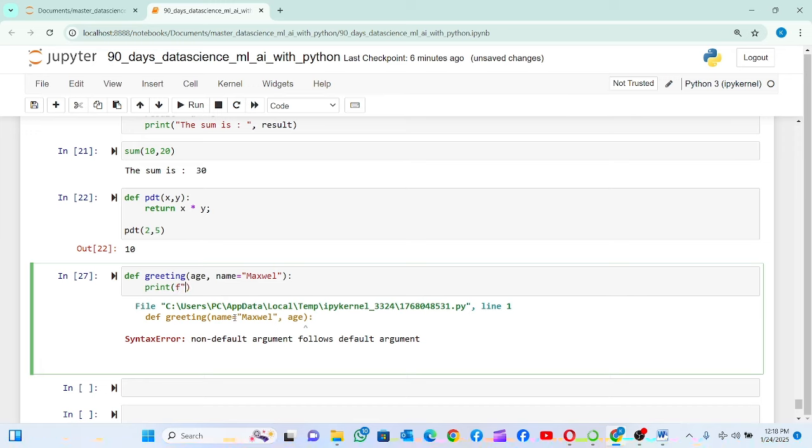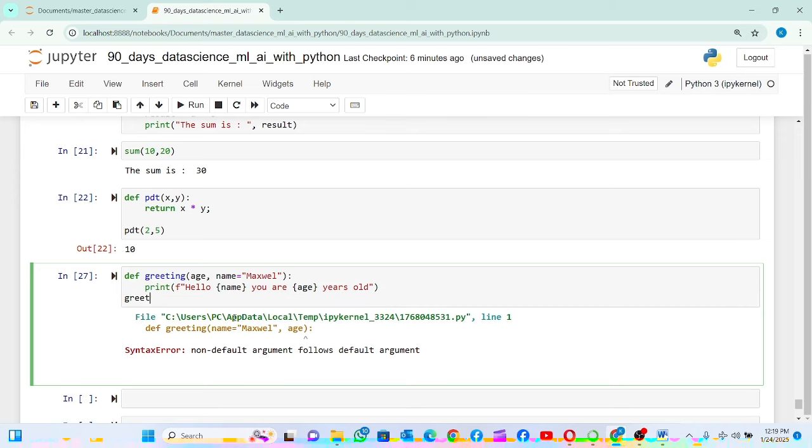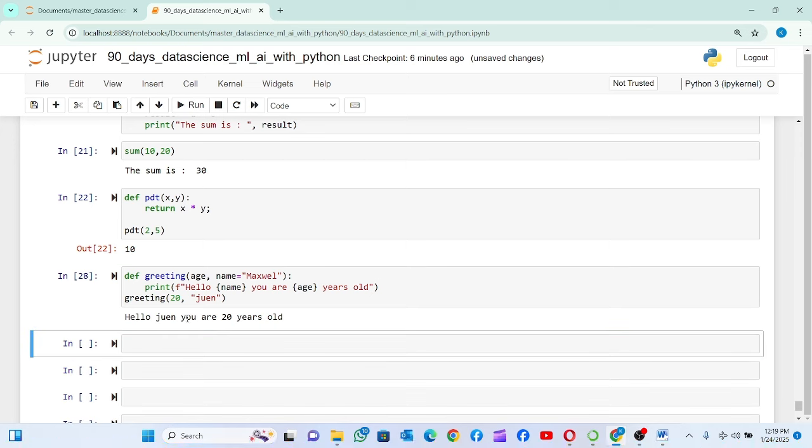I'm going to use an f string, which we have not used before: "Hello name, you are 8 years old." Then I call greeting with 20 and a name, and it tells me this.